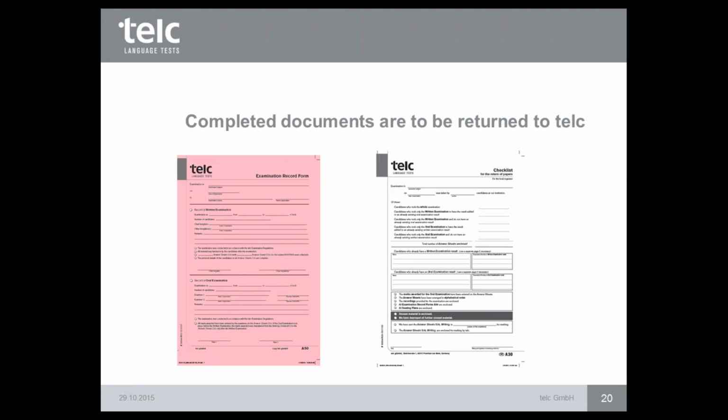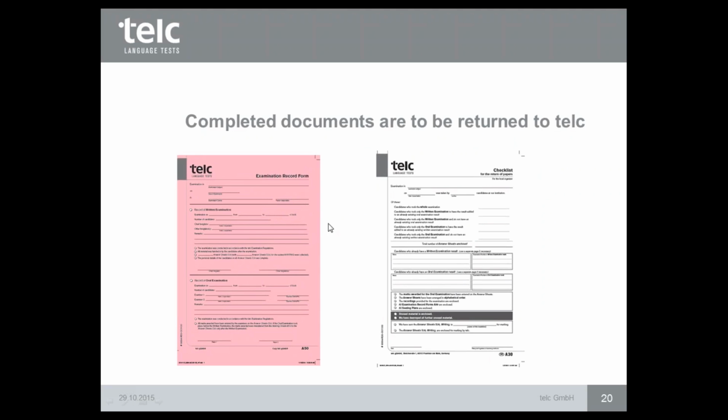Other documents. You have to complete all documents, examination record form, checklists. So please fill them in, complete them. You have to put everything here, and don't forget to sign and stamp the examination record form and also the checklist. The first page of the examination record form, this pink side, you have to return to telc, and the other two sheets of this record form are for your material. So you can leave them in your office.